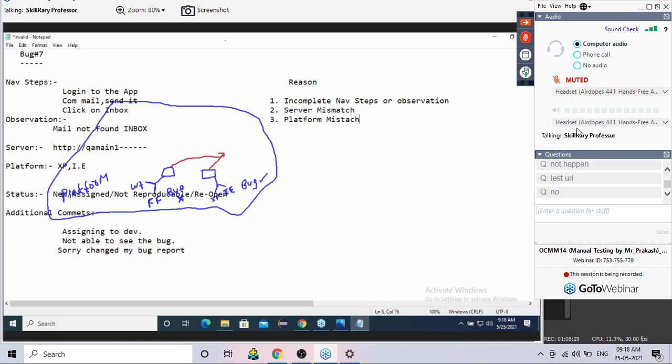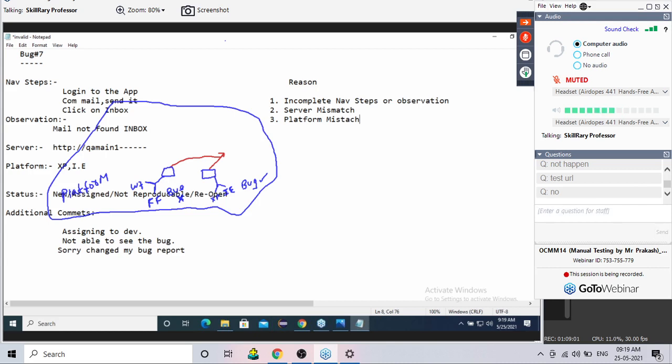Guys, now if you observe, I'm teaching two things simultaneously. Can anyone tell me what I'm teaching here? Two topics I'm teaching you simultaneously today. What are those two topics? Let me see who will give the answer. Correct. I am teaching you how to prepare bug reports, and I'm also teaching you reasons for not reproducible.